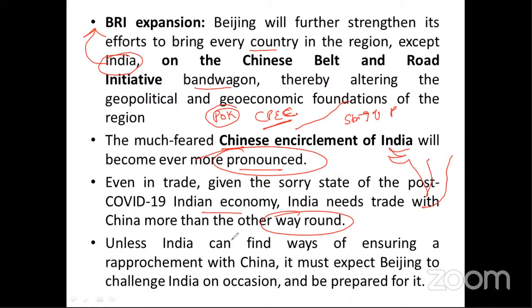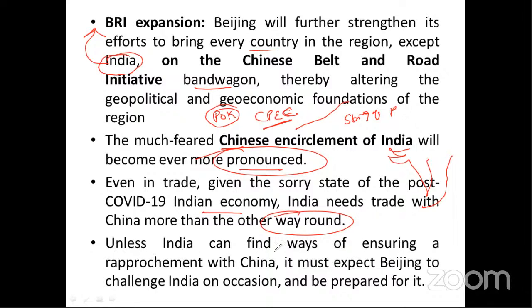China is the only country where GDP was in a positive state, and the rest of the countries' GDP declined into negative. So it is one more advantage for China to dump its products in parts of Africa, parts of Europe, and other developing nations, because of the US withdrawing from such areas. And India also has to trade with China because of declining GDP and demand in the international market.